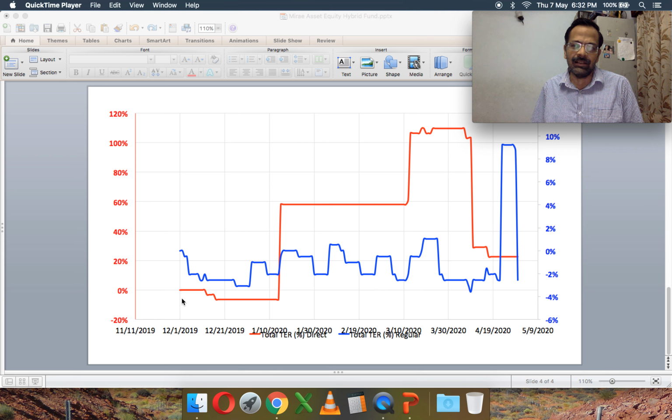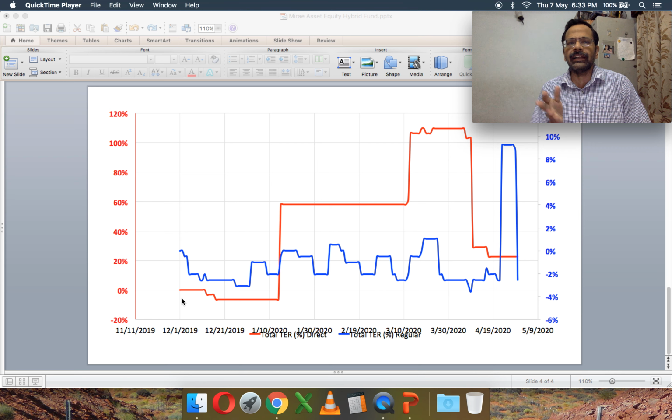I don't understand what is happening. What are they doing? It looks like they needed some chunk of money towards the end of the financial year, whatever for. I don't want to speculate. You can guess what they want to do with it. I don't want to guess. It's just not acceptable, such frequent changes, and I think SEBI is not doing anything about it.